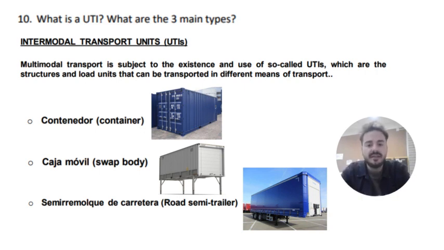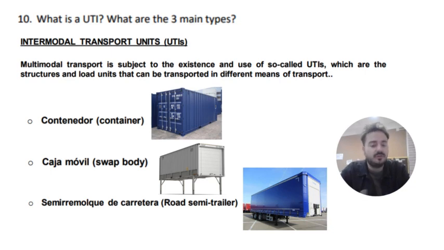Okay, in Activity 10, we have a question, and the question is, what is a UTI, and what are the three main types? Actually, UTI means Unidad de Transporte Intermodal, so at the end, we have intermodal transport units. So intermodal transport units, UTIs, are the cargo units that can be placed in different modes or means of transport without cargo break.